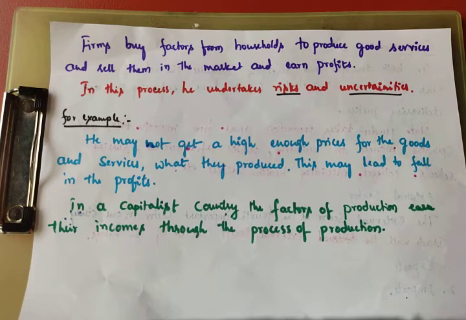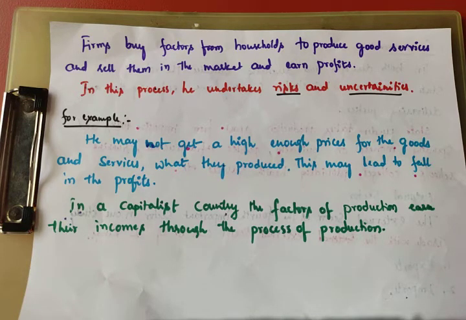The organizer's or firm's work is, after hiring these three inputs, to undertake the task of production. Already I explained, the organizer's work is combining these three inputs or factors of production: land, labor, capital. Using these three factors, the firm will produce goods and services, sell them in the market, and by selling them earn revenue or profit.